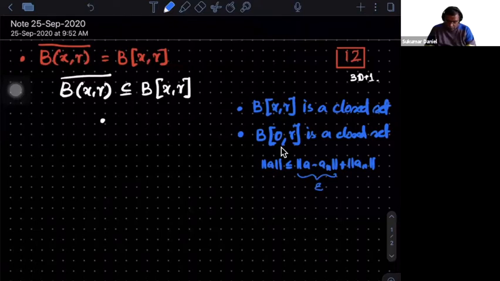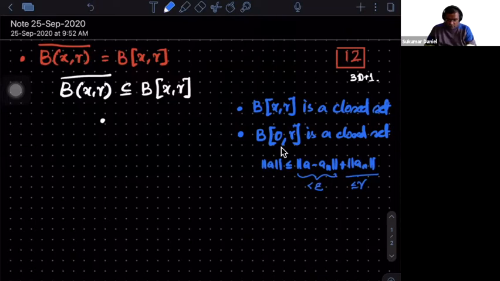And what can you say about this? These are all less than or equal to r because they are coming from the closed ball. So norm of a is less than r plus epsilon for every epsilon, and hence, since epsilon is arbitrary, you get norm of a is less than or equal to r. That's one way of proving.